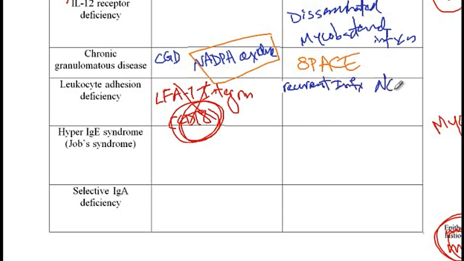that have no pus formation. So pus are dead leukocytes that are formed at the site of inflammation. But if leukocytes cannot go to the site of inflammation, therefore there will be recurrent infections without any pus formation.